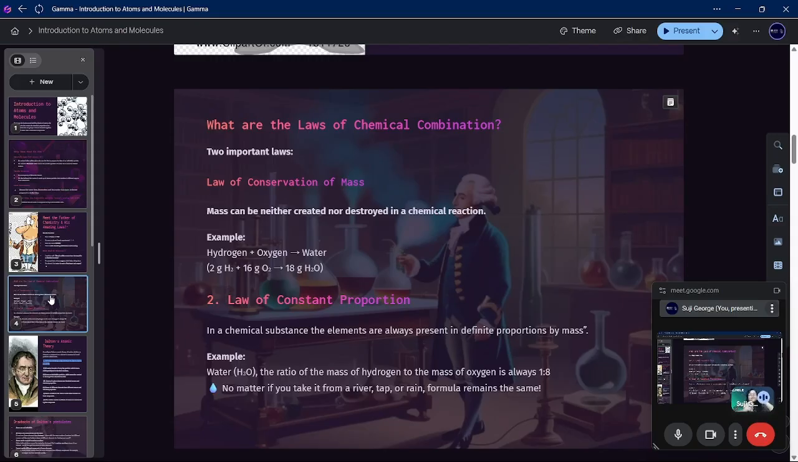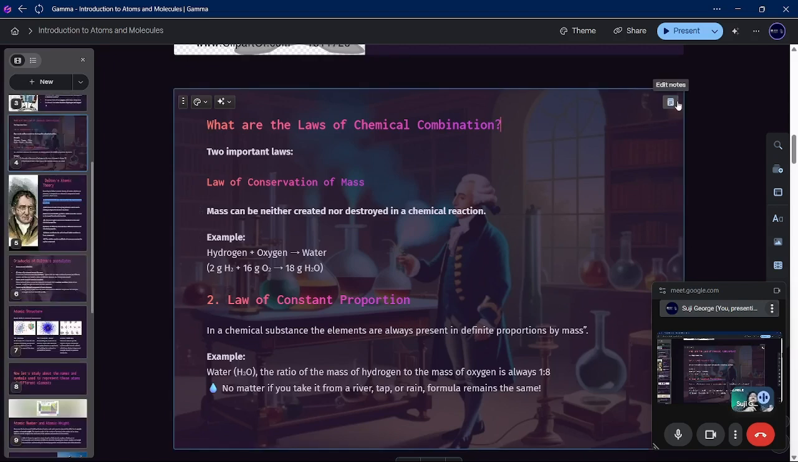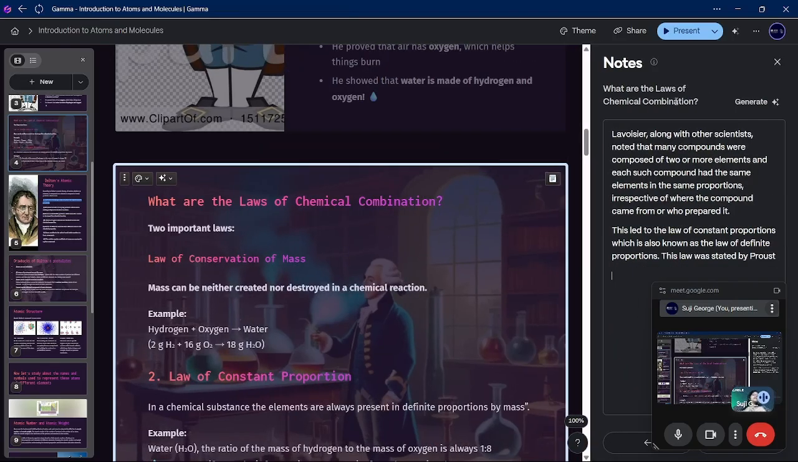Okay, the second law states what? Law of constant proportion. Lavoisier, along with other scientists, noted that many compounds were composed of two or more elements, as you can see on your right hand side, and each compound has the same elements in the same proportion, irrespective of where the compound came from or who prepared it.